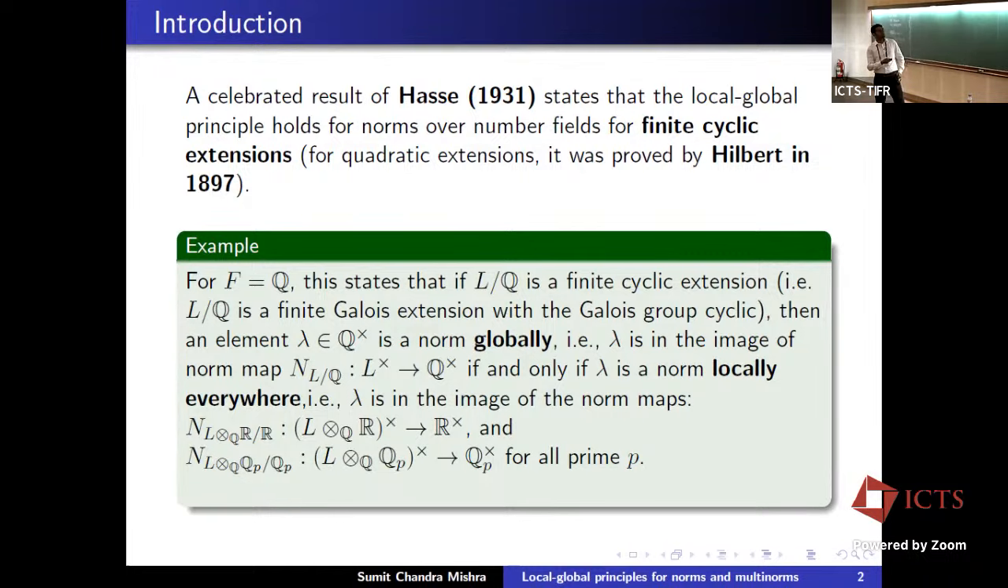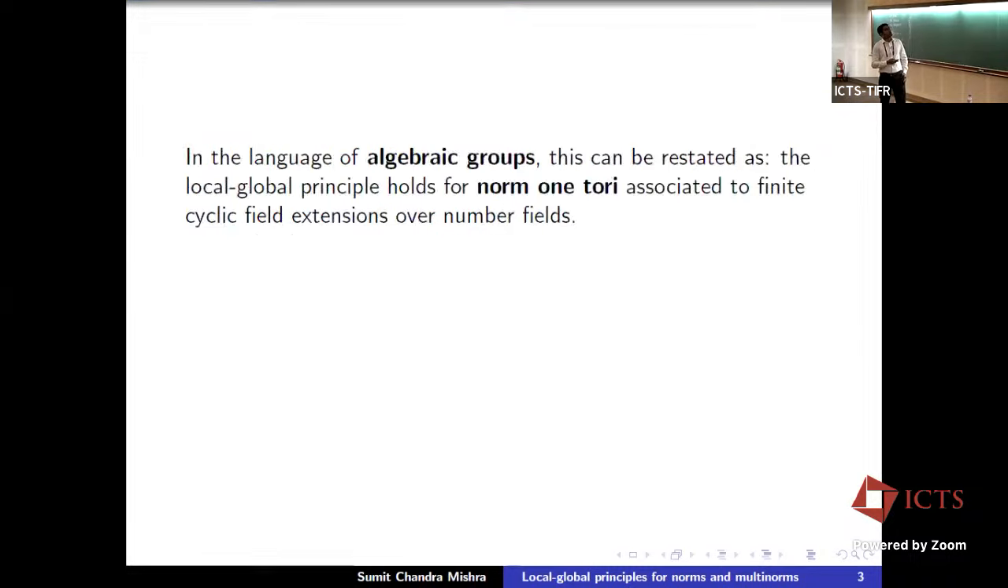And so of course here one would ask whether this holds for finite Galois extensions in general. And the answer is no. So actually it even fails for Galois extensions with the Galois group Z mod 2 cross Z mod 2, which is like the smallest non-cyclic example you can think of. So it fails badly. So this result can be stated in terms of algebraic groups as follows. We can say that the local global principle holds for norm one tori associated to finite cyclic extensions over number fields.